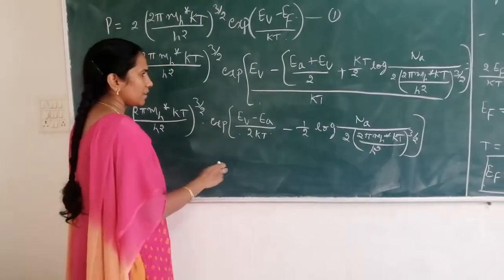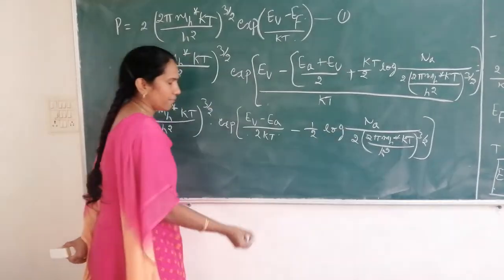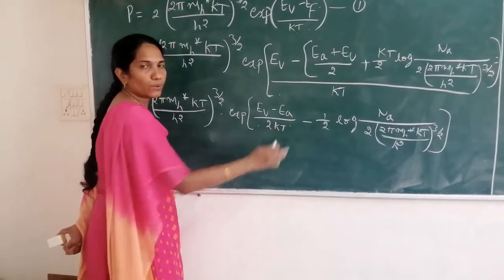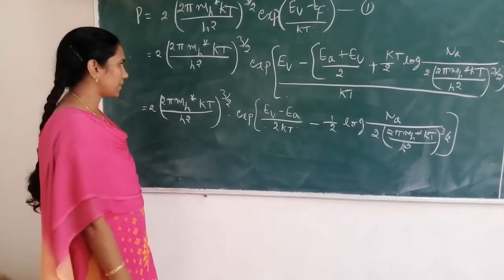Now this is again in the form of half log x. This we can write as log x to the power of half. And here e^(a+b) we can write as e^a into e^b, same as the carrier concentration for n-type semiconductors.